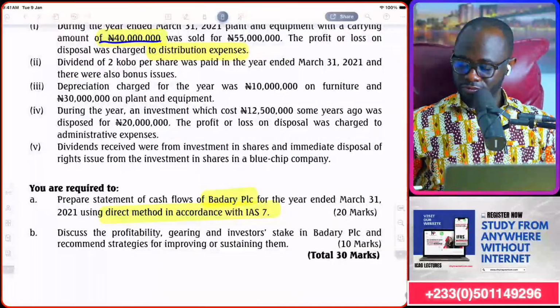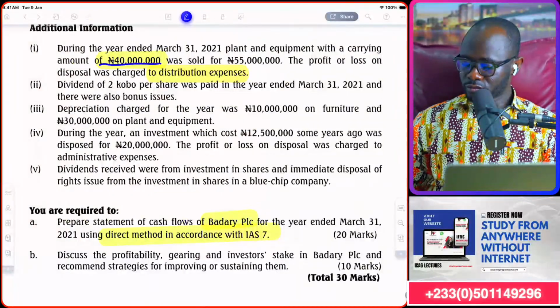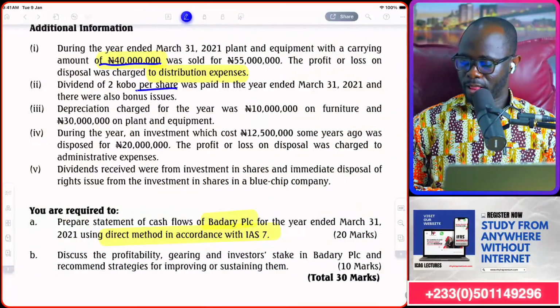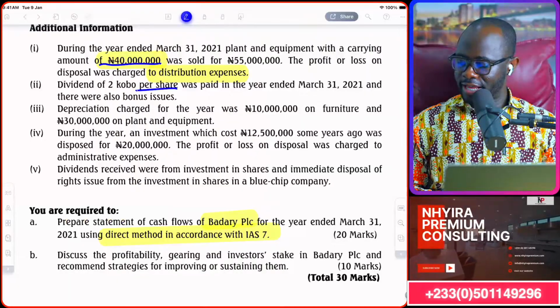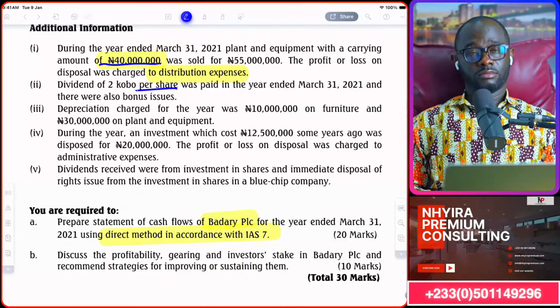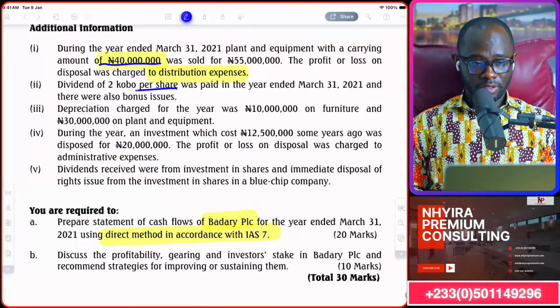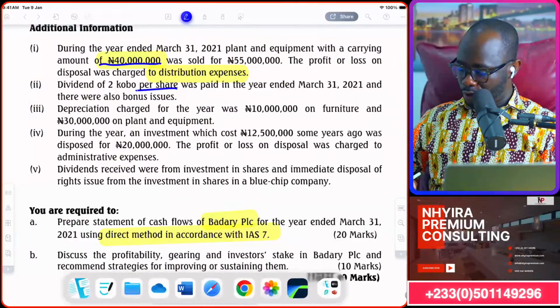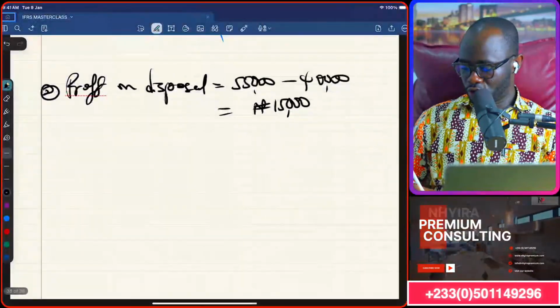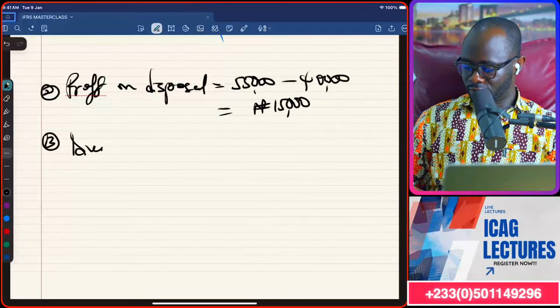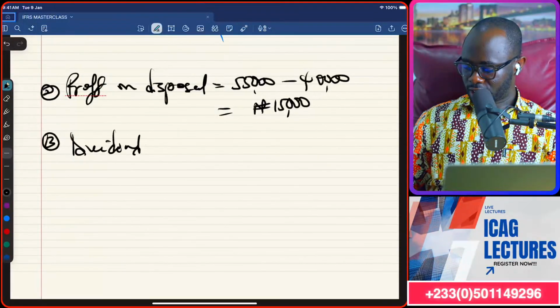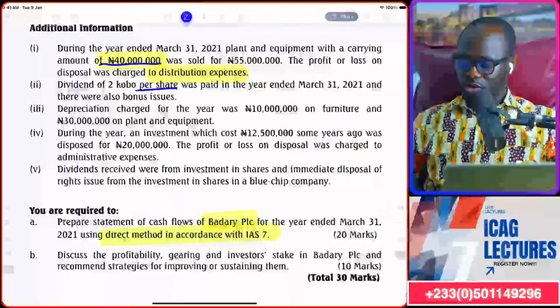Note 2. Dividend of 2 kobo per share was paid in the year ended 31st March 2021. Okay. So dividend of 2 kobo per share. So note 3. Dividend. The question is, how many shares do we have?